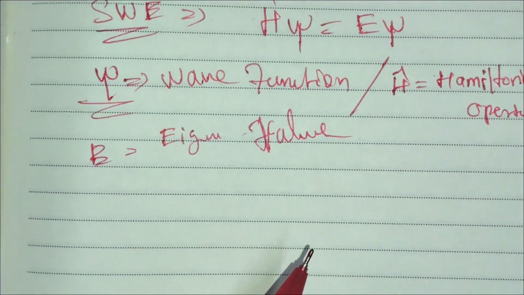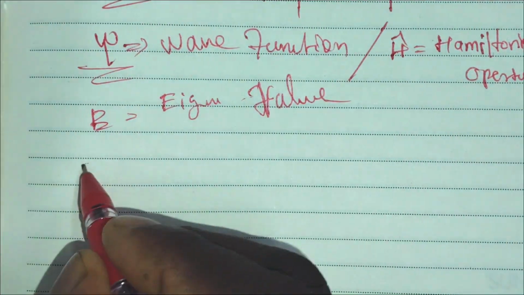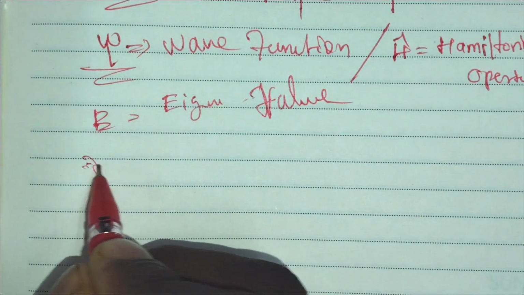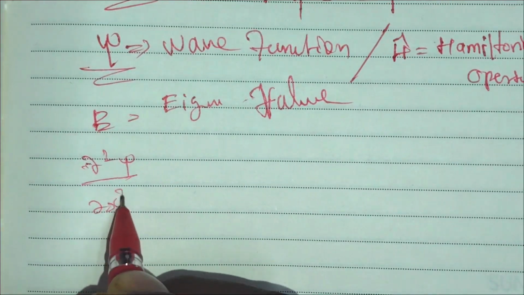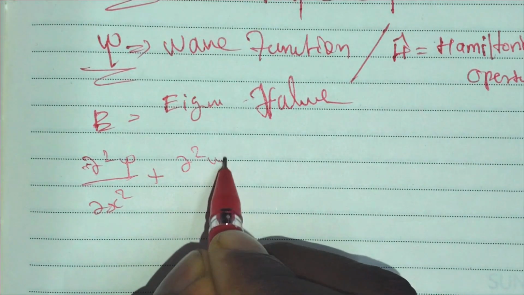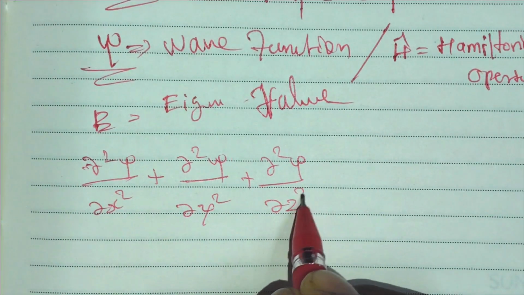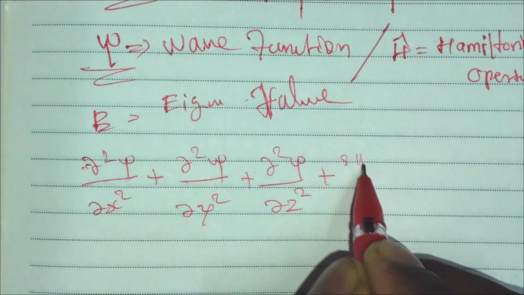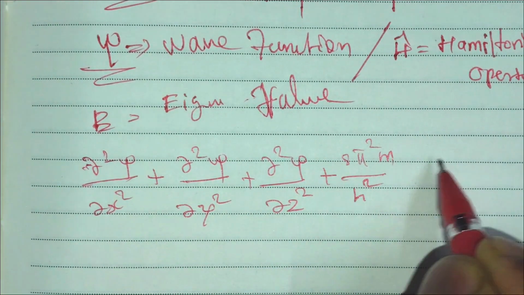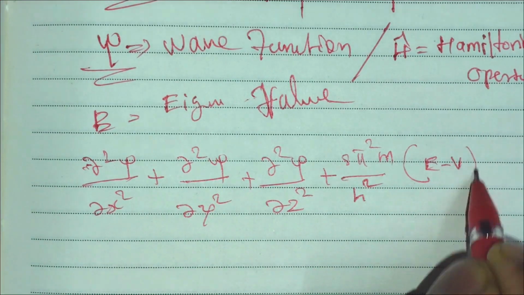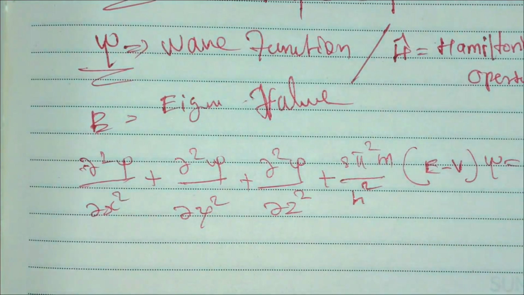Another Schrödinger equation, which most people know, I can write here: dou squared psi by dou x squared plus dou squared psi by dou y squared plus dou squared psi by dou z squared plus 8 pi squared m by h squared times (E minus V) psi is equal to 0.